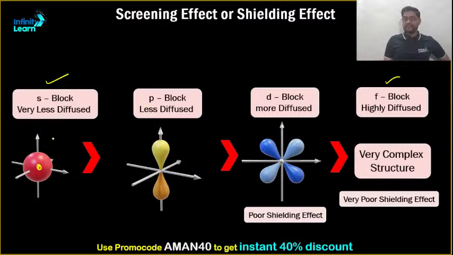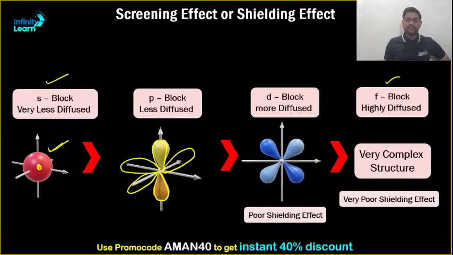When the inner shell electrons are present in the S block, but you will see that the P block is a bit dispersed. Its electronic cloud is in this direction, or this direction, or this direction, or this direction. So it is not surrounding the entire sphere, not from everywhere, there are some loopholes.